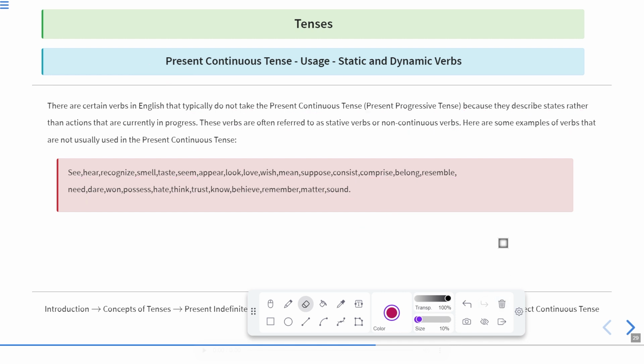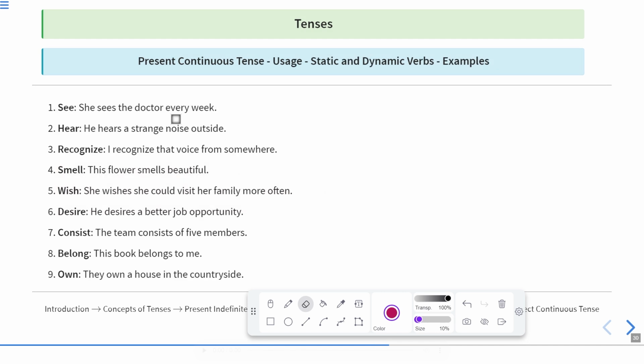If I resemble my father, it means I take after my father. I cannot say that I'm resembling my father, because this action is not temporary or ongoing. It is actually a one-time process which is permanent. Now let us move to the next one.